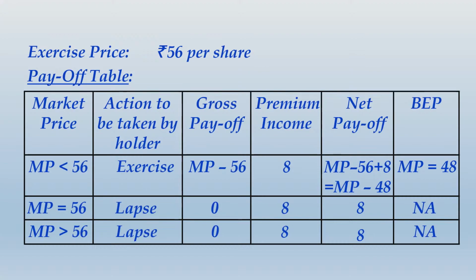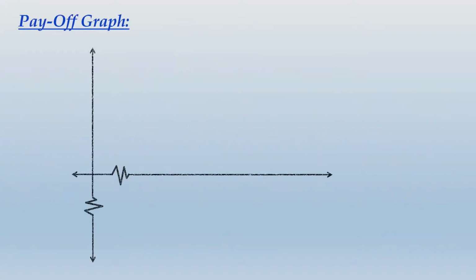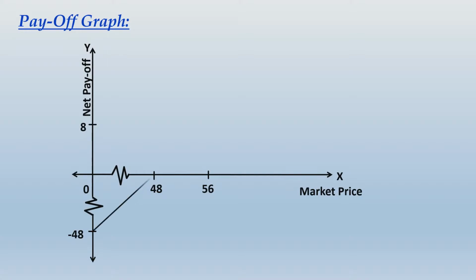Alright friends, time for us to move ahead, and now let us plot the payoff graph. This time the breaker has been placed in the lower side of y-axis because the limit of profit will be 8 and the limit of loss will be 48. This is how the payoff graph will appear for the put option writer, where 48 remains break even.